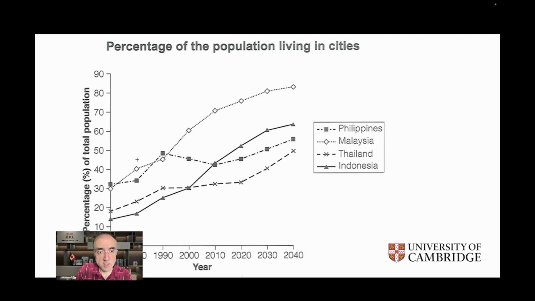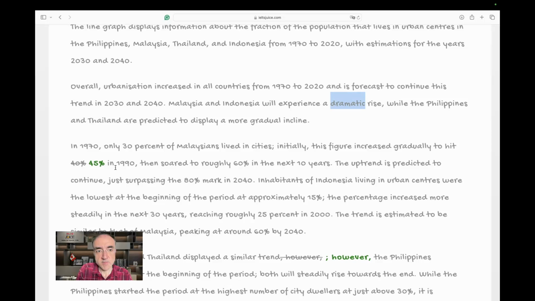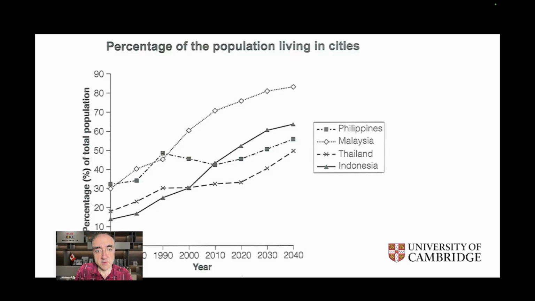Yes, it's not 40, clearly. This is more than 40. 44, 45. This is not accurate. Then soared to roughly 60% in the next 10 years. And then soared, yes, to 60%, yes, in the next 10 years, correct.